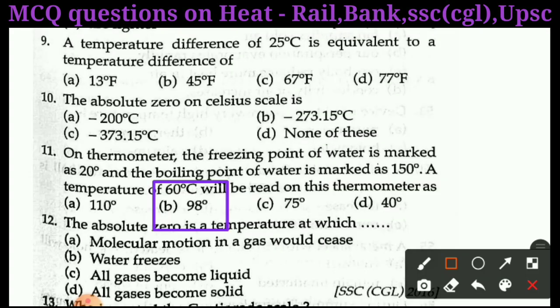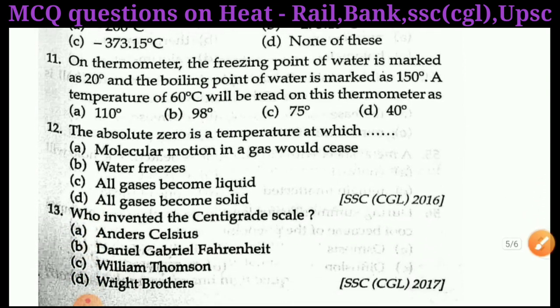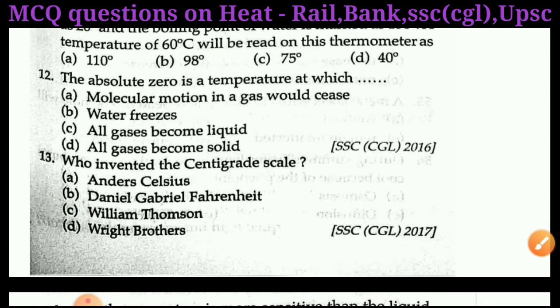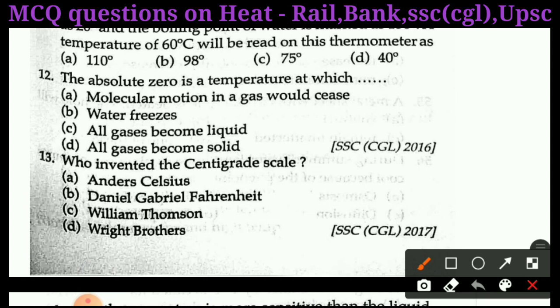Next question is question number 12. The absolute zero is a temperature at which: A, molecular motion in a gas would cease; B, water freezes; C, all gases become liquid; D, all gases become solid. Right answer of question 12 is A. Molecular motion in a gas would cease.